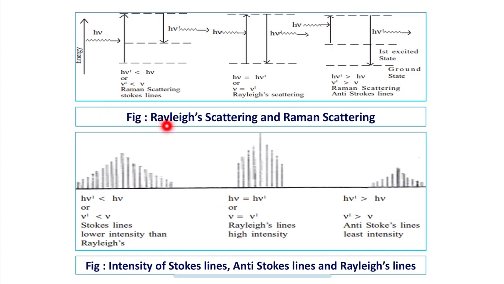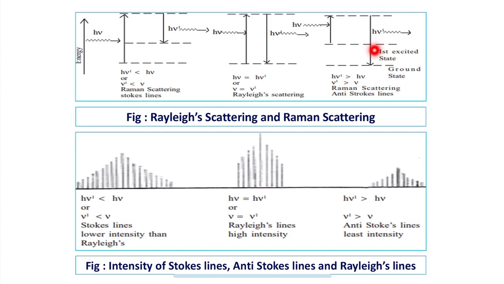So this is the figure which shows Rayleigh scattering and Raman scattering. As I said just now, the incident photon will have lesser energy than the scattered photon. If you observe here, the energy and frequency of this photon is lesser than the scattered photon.